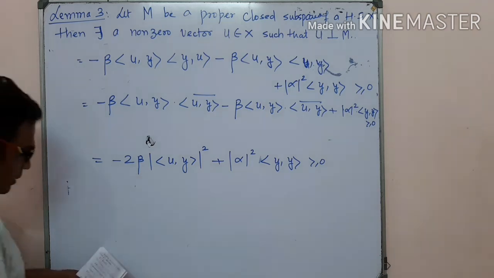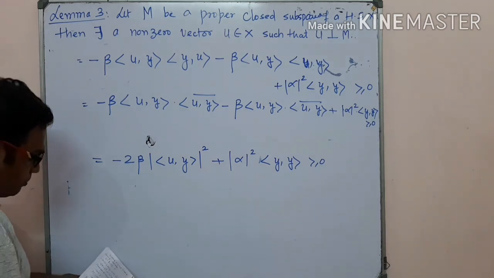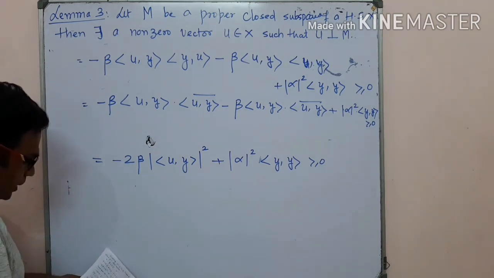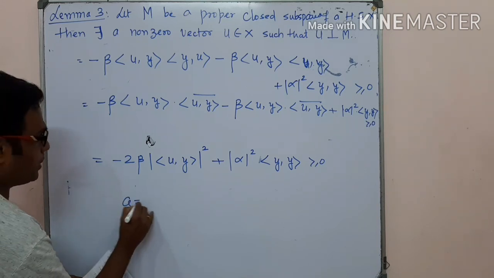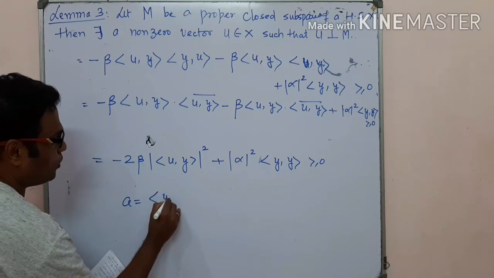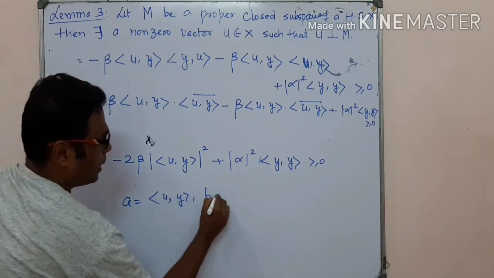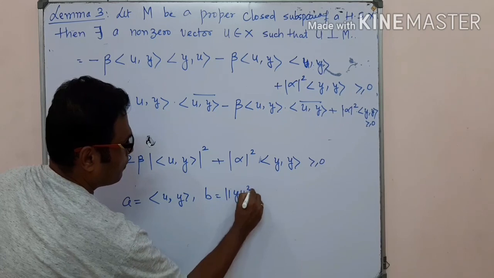Now here we assume that a is equal to u comma y and b is equal to norm of y square.